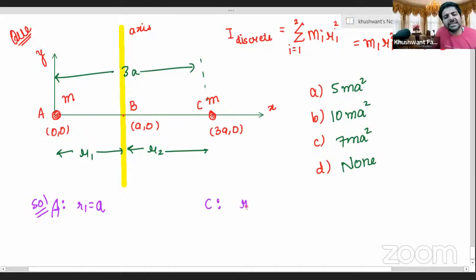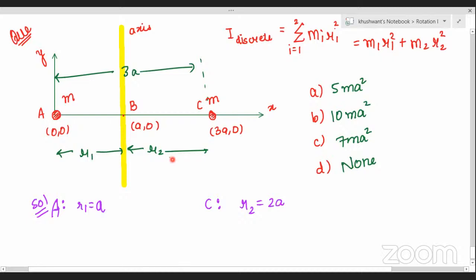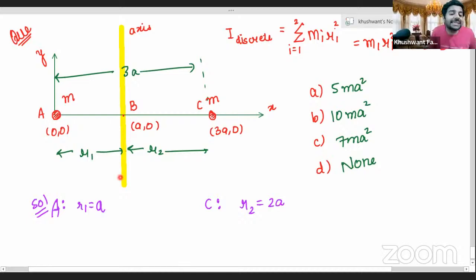How come it's written 3A here and you are... No, sir, he is taking A comma 0 as the axis. Oh, A comma 0 is the axis. So you need to take the distance of this particle from the axis properly. Whenever I write A comma 0, it means its distance from the origin. The distance from the origin is A. And when I write 3A here, it means that the distance of this point from the origin is 3A.